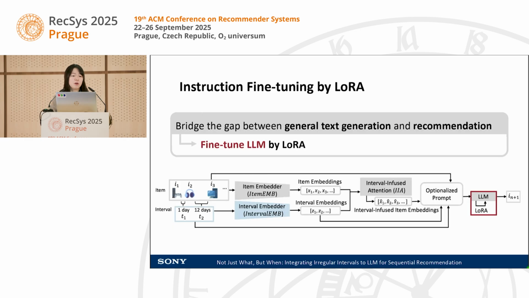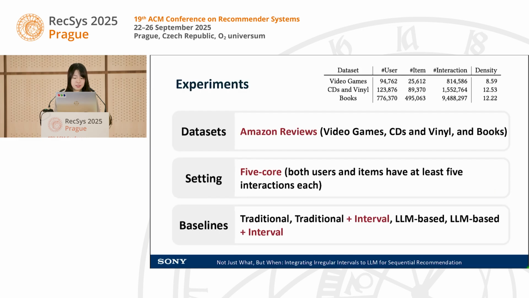In the end, we want to bridge the gap between general text generation and recommendation, so we fine-tune the LLM by LoRA. This is our framework. In the experiment, we run on the Amazon review dataset with 5-core settings. We compare with several baselines, including traditional methods with and without interval, and LLM-based recommenders with and without interval.